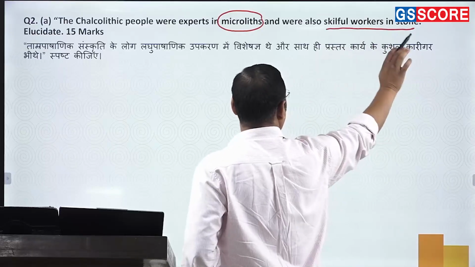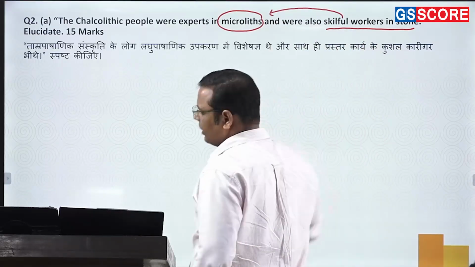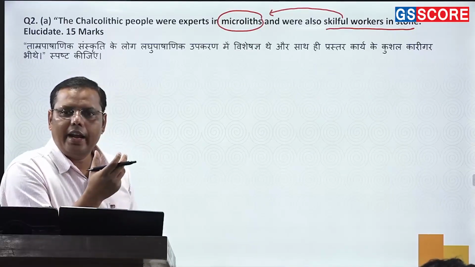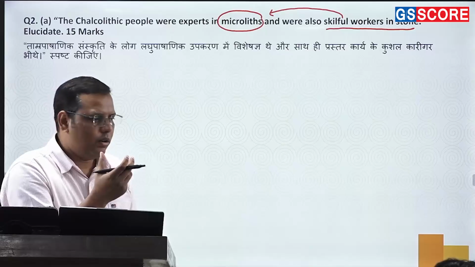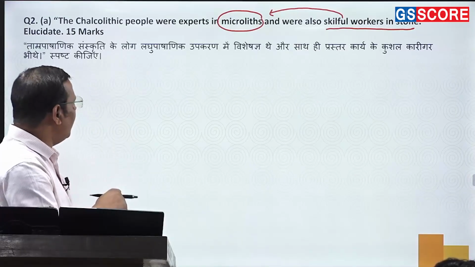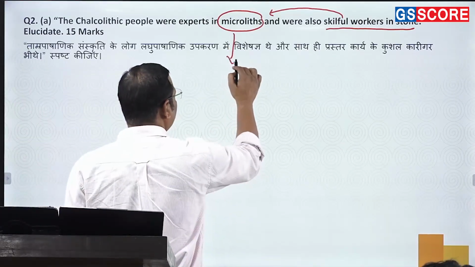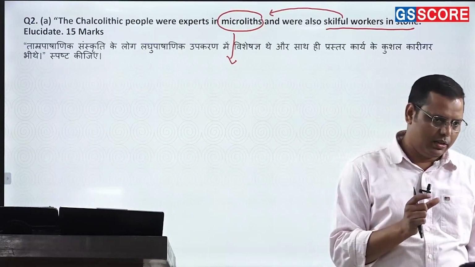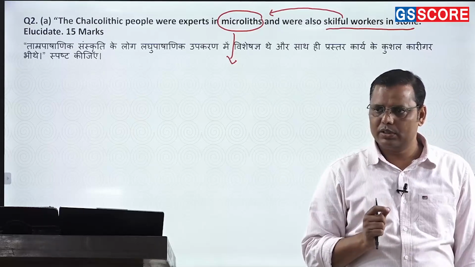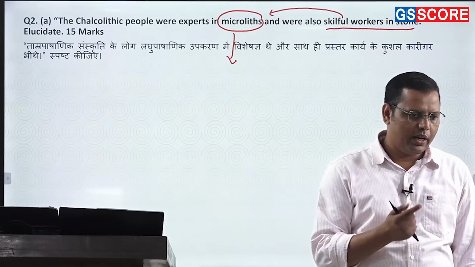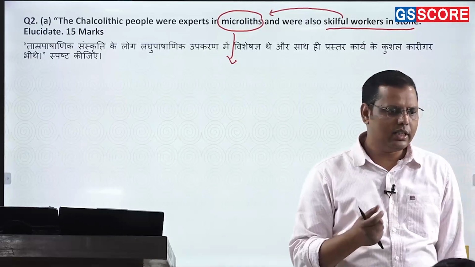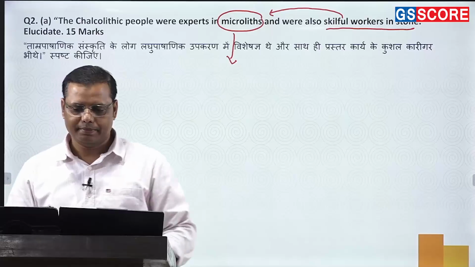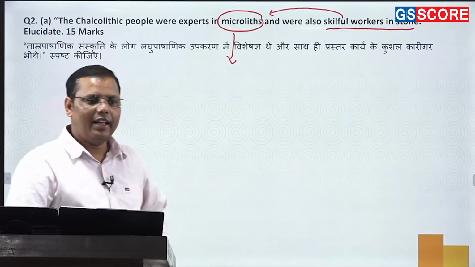I think this has no different meaning, rather it has the same meaning, because if any culture has the expertise in making microliths, it means they had the skill to make stone objects, right? But then how to write this answer? Let me first tell you that microliths are certain small tools prepared with the help of stones, such as arrowheads and spears. Now, microlith is the specification of which period? It is Mesolithic.